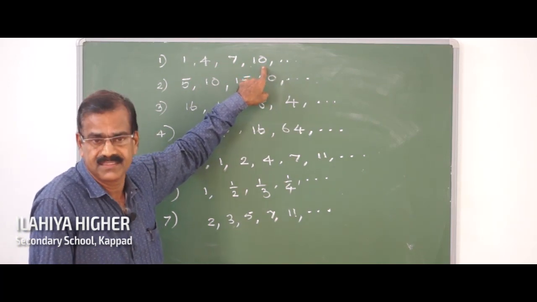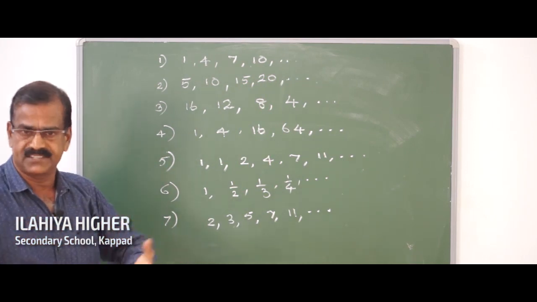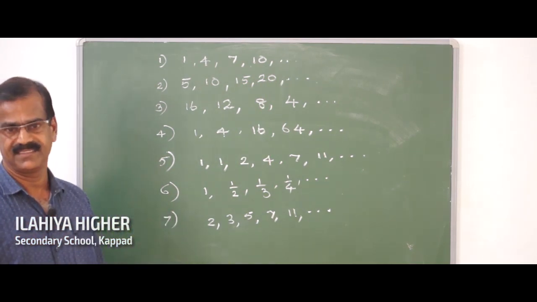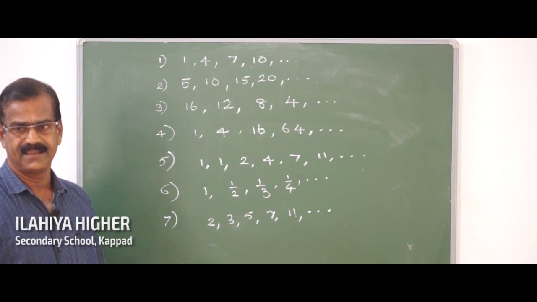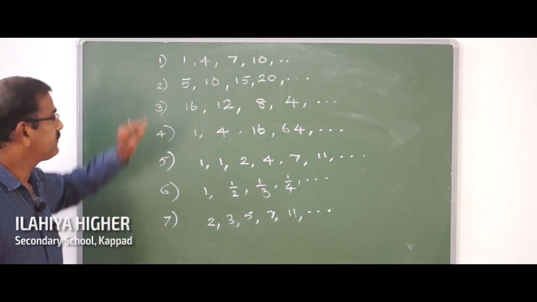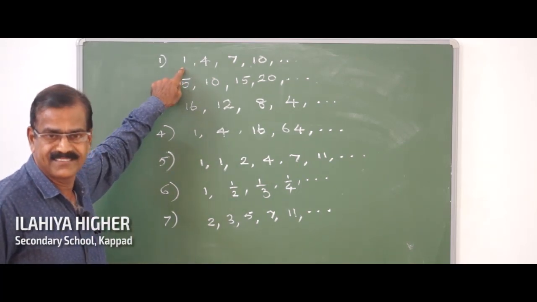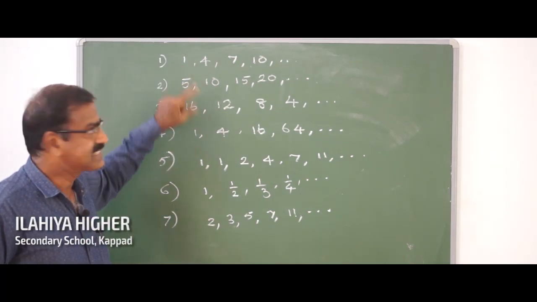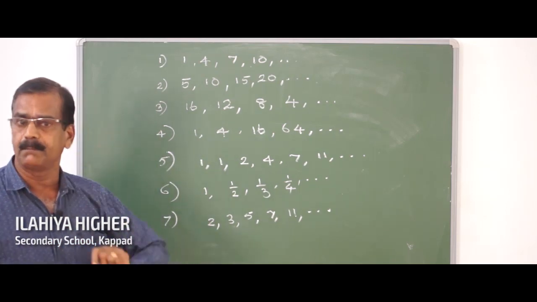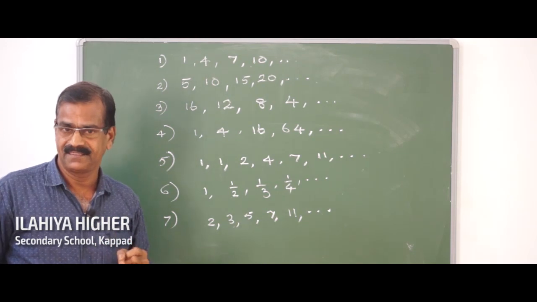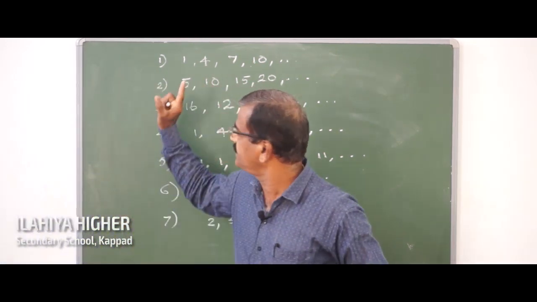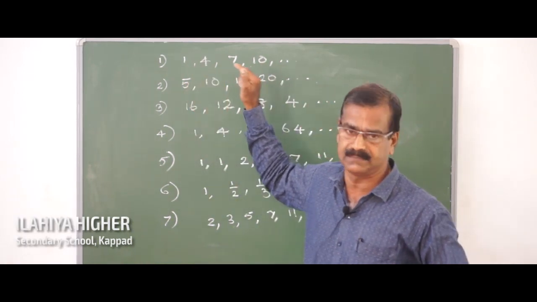Now can you predict what is the next term? You try out. Here the first term is 1 and the second term is got by adding a particular number to this first term. That is 3. 3 is added to the first term in order to get the second term.